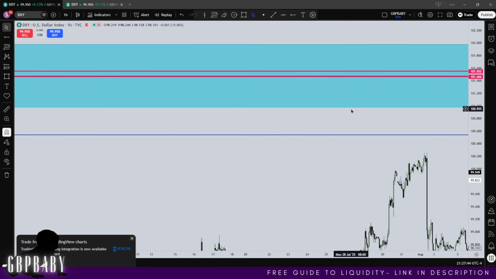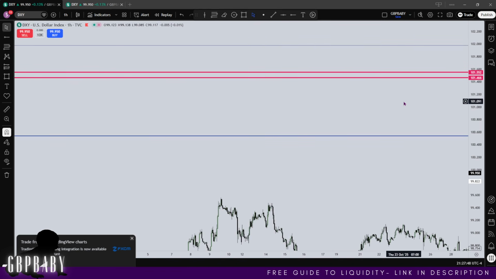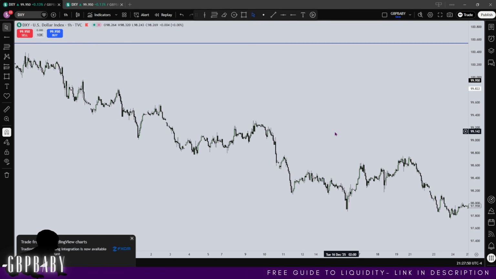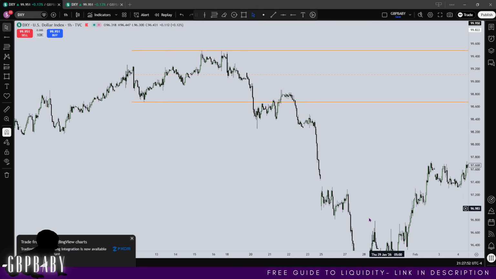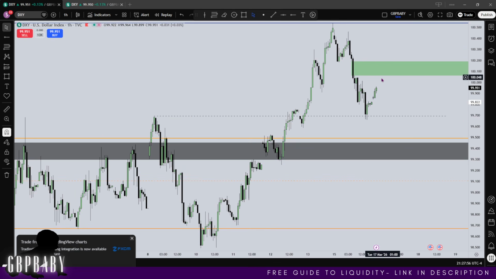So I'm going to get rid of the blue box just to clean the charts up a bit. We have the red lines to delineate our buy side target. It's just that for now, I'm looking for sell side. So anything below that Sunday opening price, which we are right now, I'll be looking for and continuing to look for potential shorts. Anything below, I'll be looking for potential longs. So we can start thinking about setups as such.